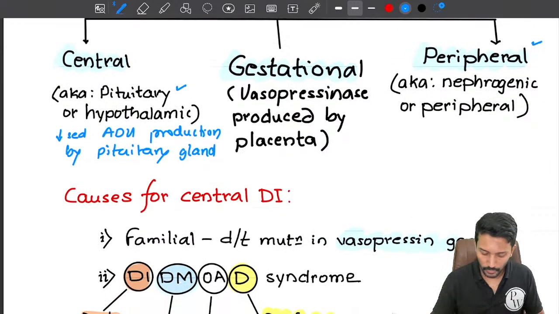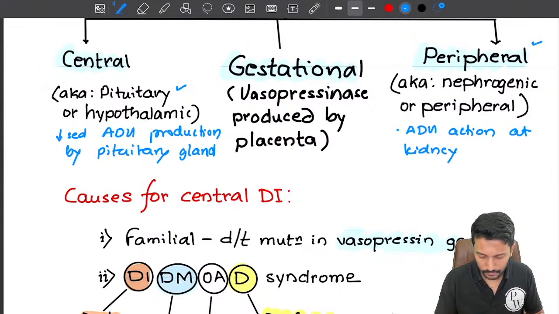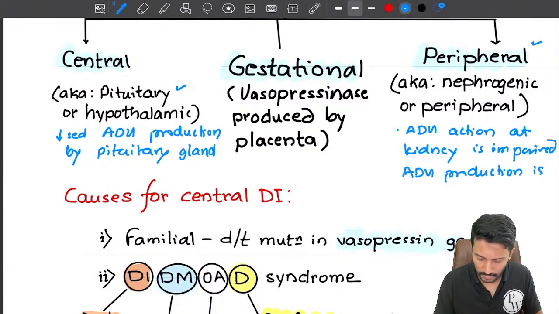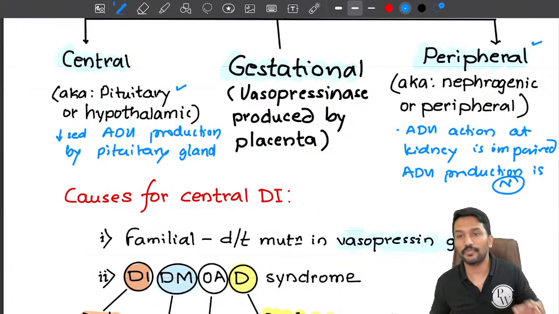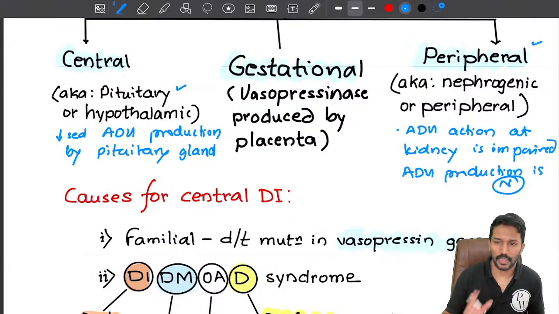Here what happens? ADH action at the kidney is impaired. It means ADH production is normal, right? ADH production is normal, but kidneys fail to respond. Then we call it nephrogenic or peripheral diabetes insipidus.